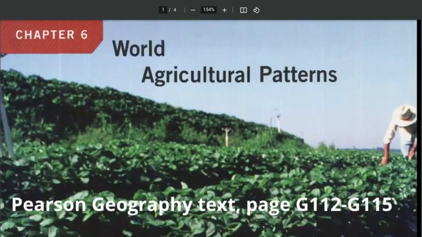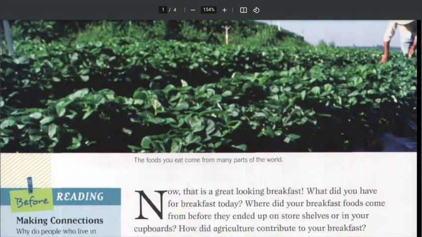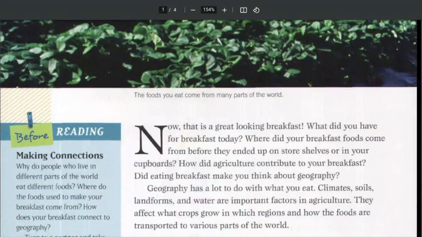Right, I'm reading from page G112 in the geography textbook. This is the beginning of the World Agricultural Patterns chapter. The foods you eat come from many parts of the world. Now, that is a great looking breakfast, which you'll see on the next page.